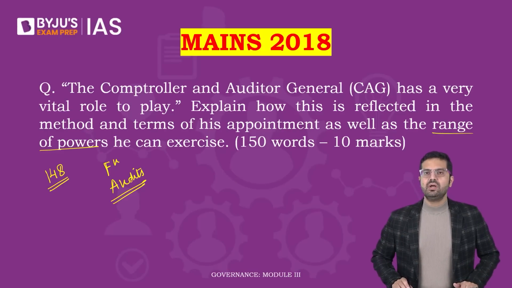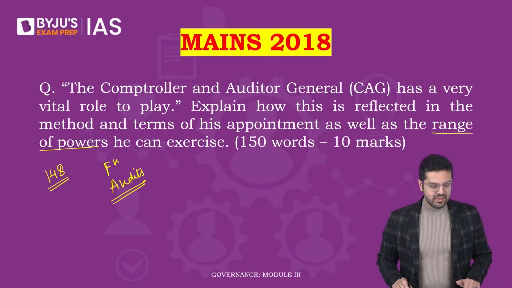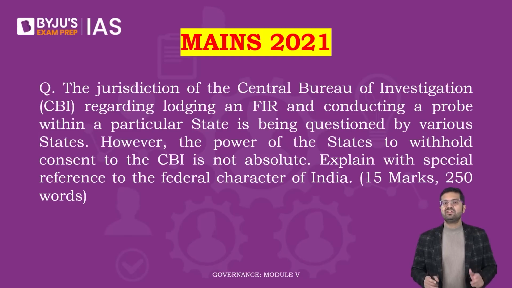So this is how a question can be framed from CAG,